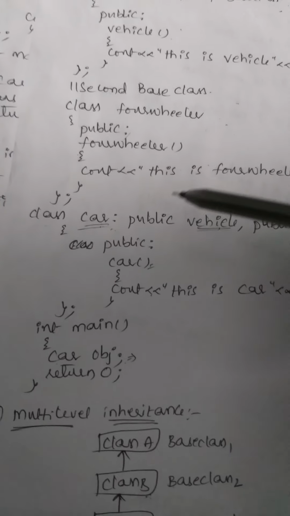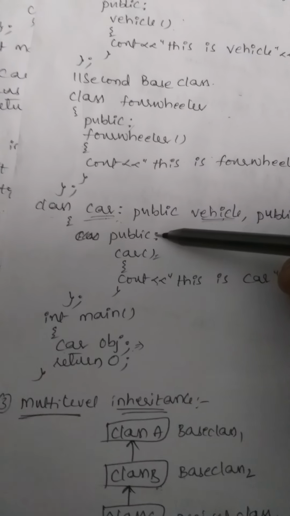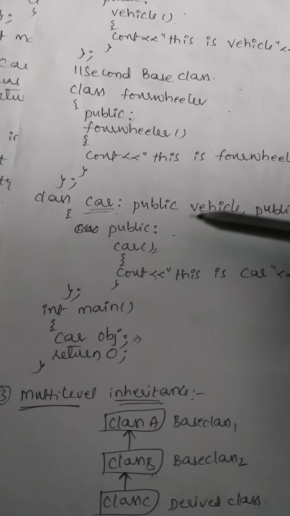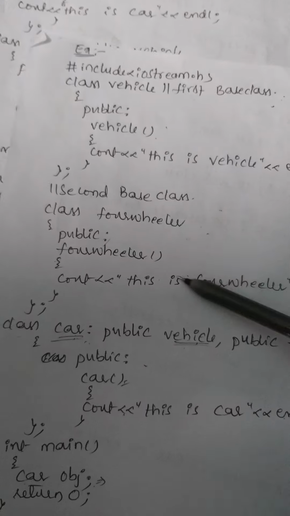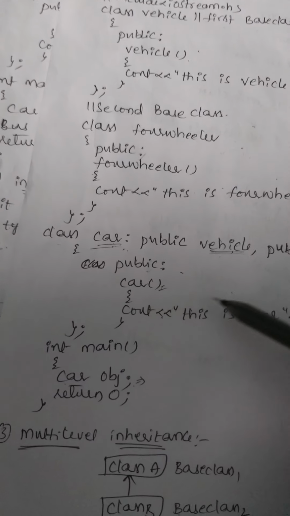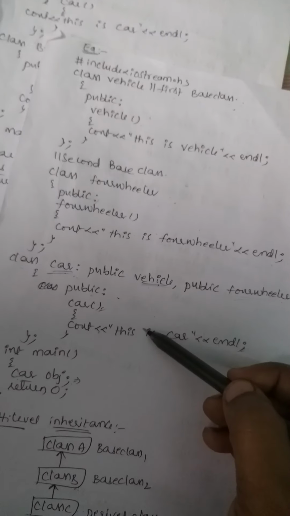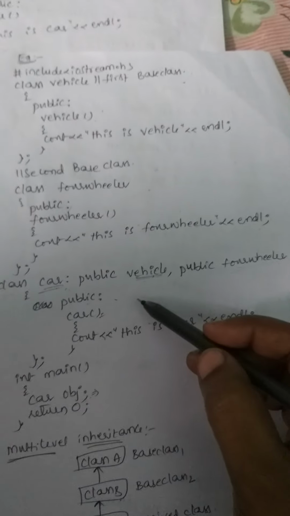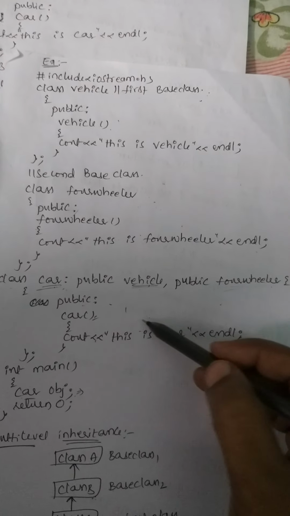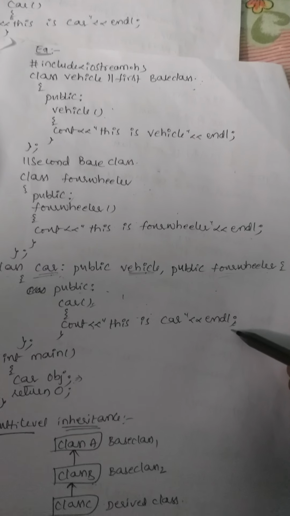In the derived class, multiple inheritance means that only one derived class is deriving from more than one base class. So here two base classes we are using. This is base class 1 and this is base class 2. In this case car is the derived class, derived from more than one base class. The first base class is vehicle and the second base class is four wheeler. Again we are creating one more constructor and printing the car statement.